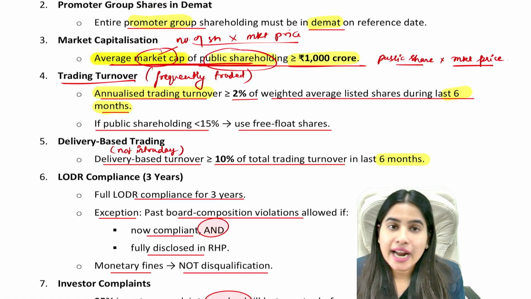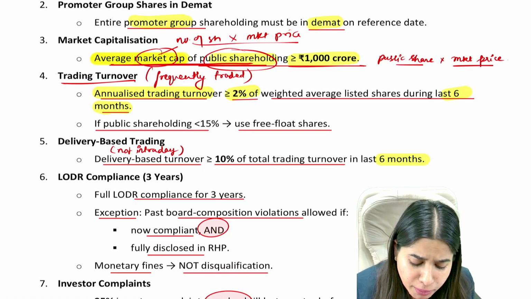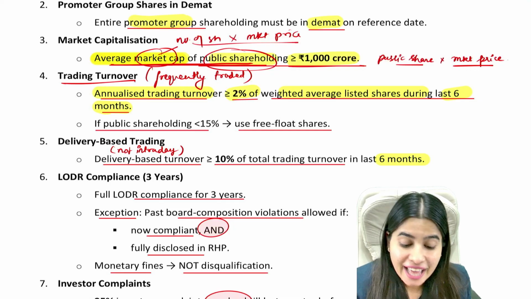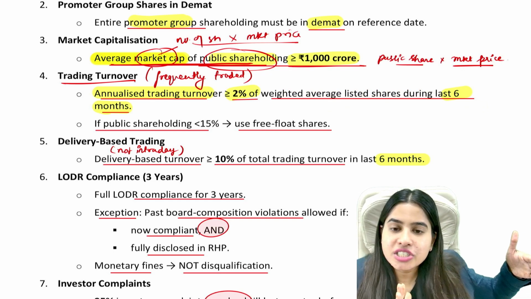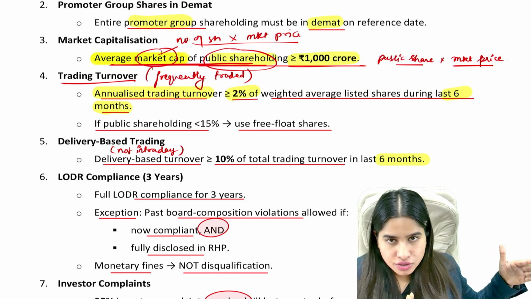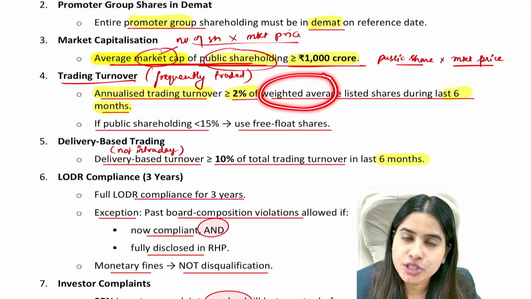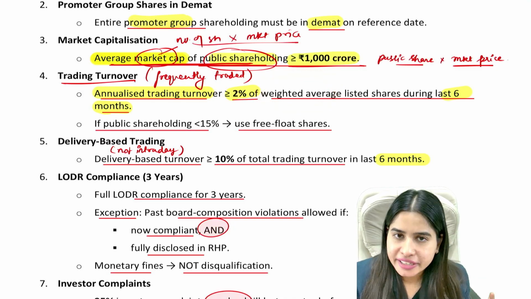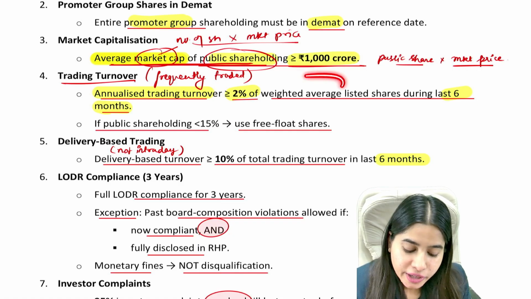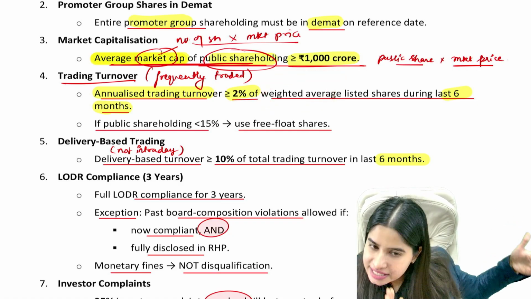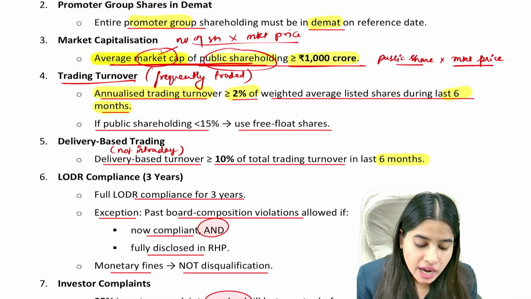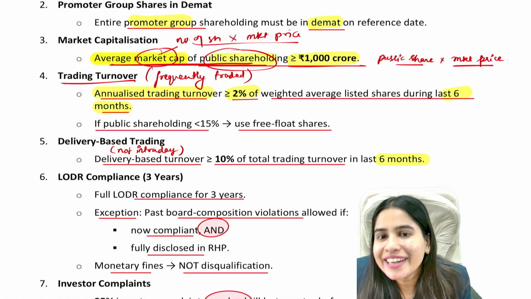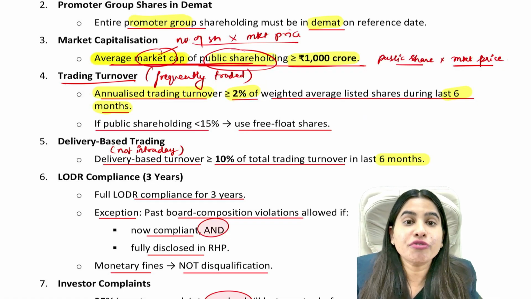Next is your annual trading turnover. So the law says that your annual trading turnover should be minimum 2% of weighted average listed shares in the last 6 months. So first we will check the total number of listed shares in the last 6 months. We will calculate average of that. We will calculate basically weighted average for that. We will calculate weighted average number of listed shares in the last 6 months. Now at least 2% of that should be traded by everyone, which means your shares should be frequently traded.